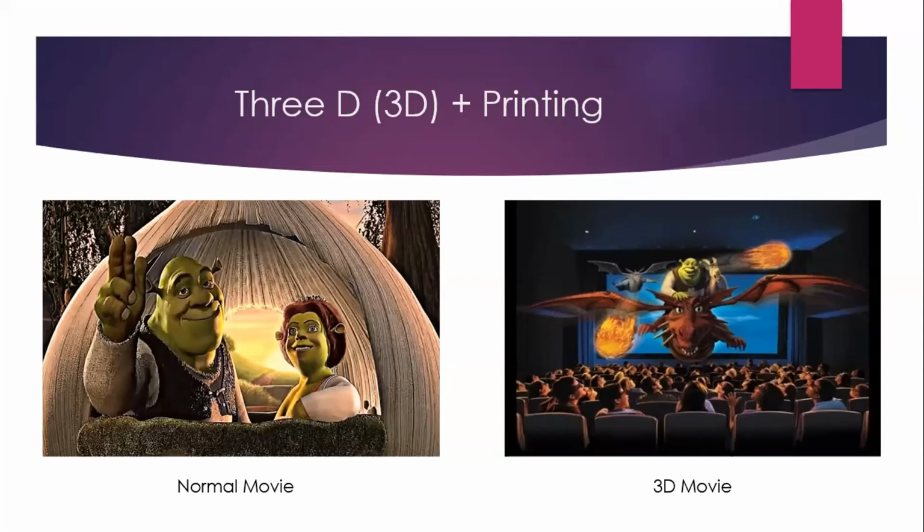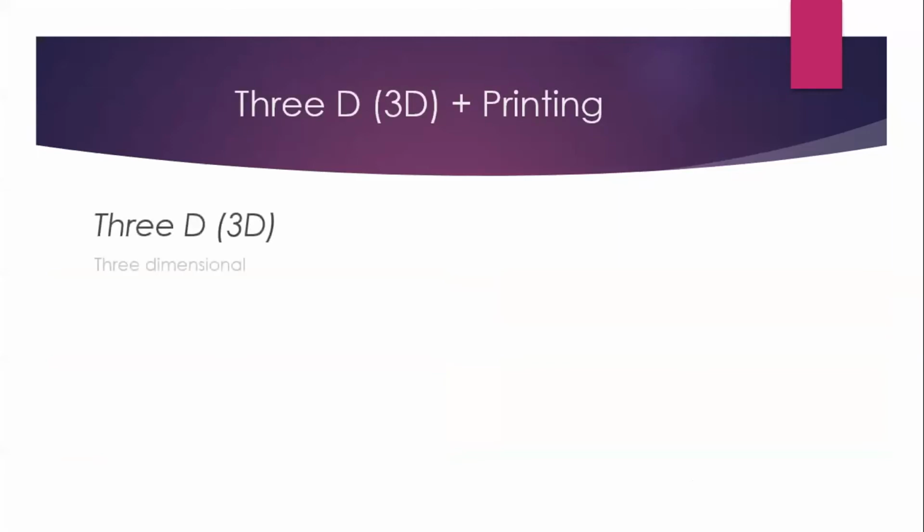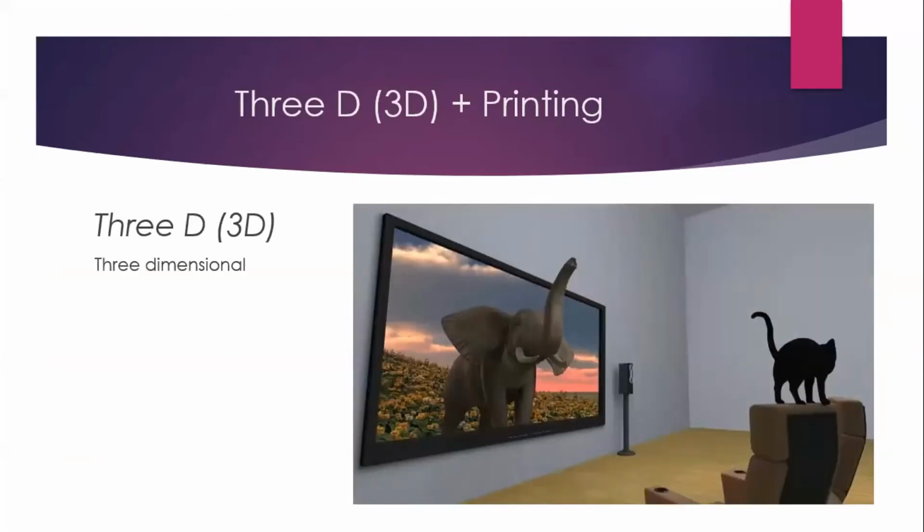Okay. Hello. Can I get a yes? Yes, sir. Okay. So we'll take another. So this is what 3D is, third dimensional, as said by Kiara. As you can see, it is as if the elephant is coming out and standing in front of us, right? Yes, sir. So now we have seen the two different things, that is 3D and printing. Okay. So now we are going to combine it. So let's combine it.